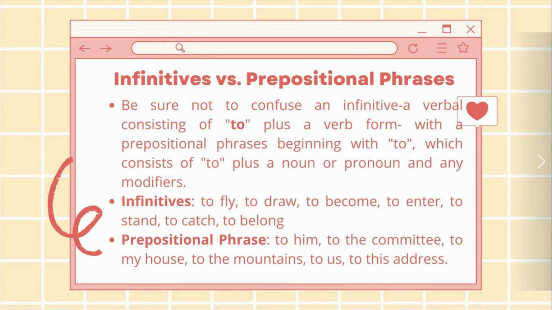An infinitive starts with to followed by the verb, while a prepositional phrase starts with to followed by a noun or pronoun.